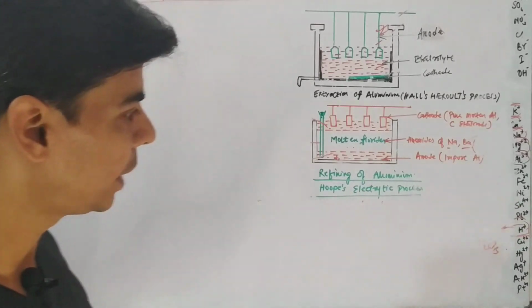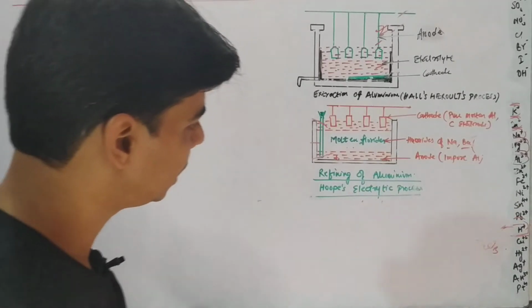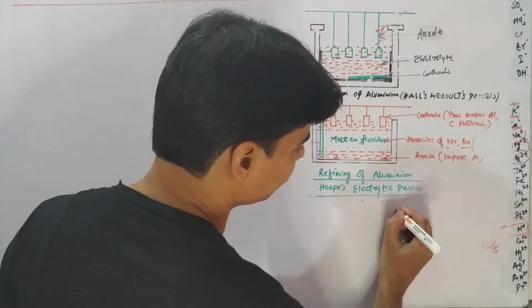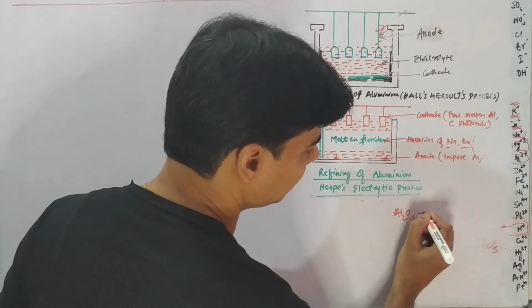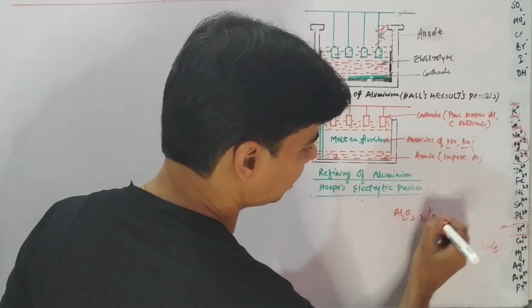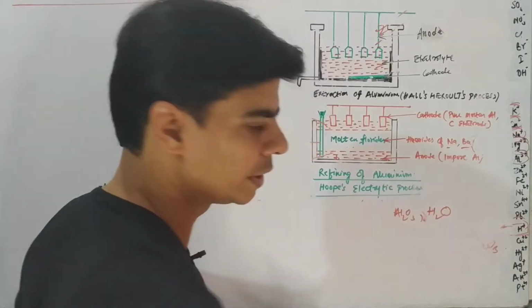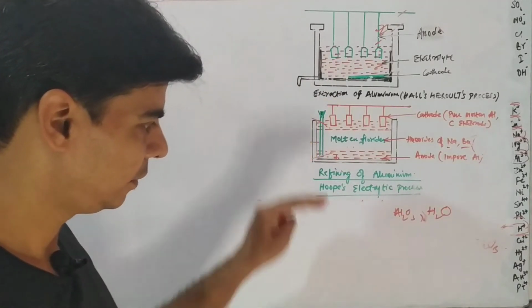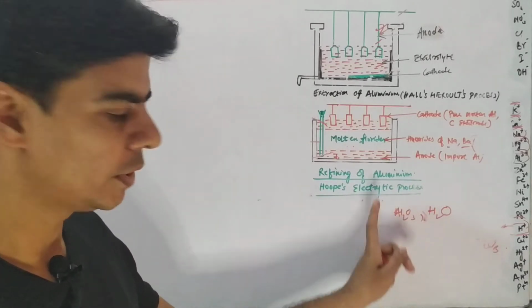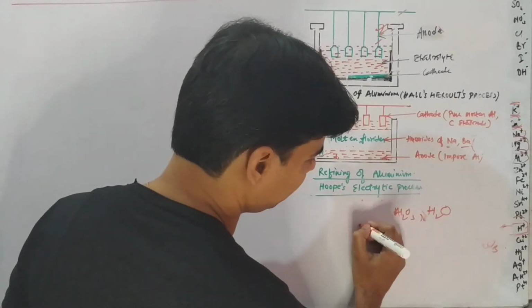Why in molten state? Why not in aqueous state? Because in aqueous state we will take this salt. For example, we take aluminium oxide and add water to it to make an aqueous solution. And if we pass electric current through this aqueous solution of alumina in water, let's see what will happen.